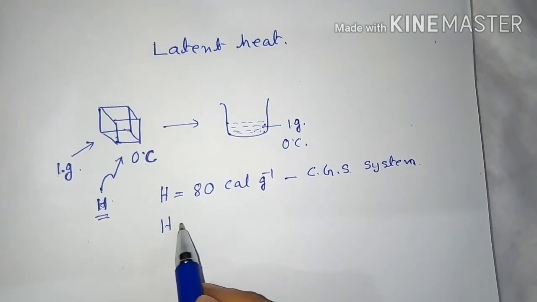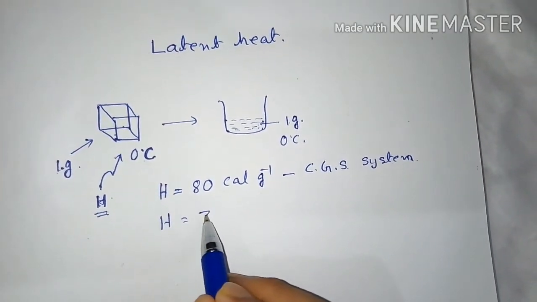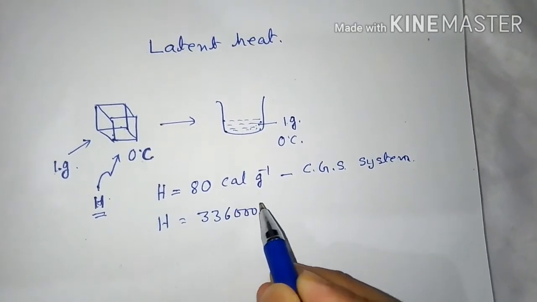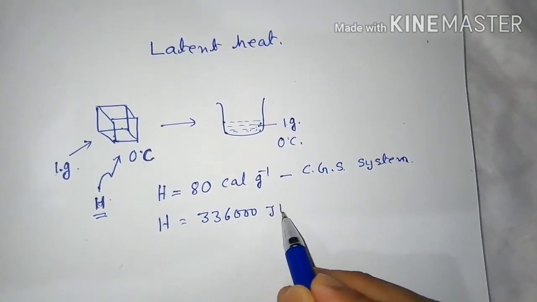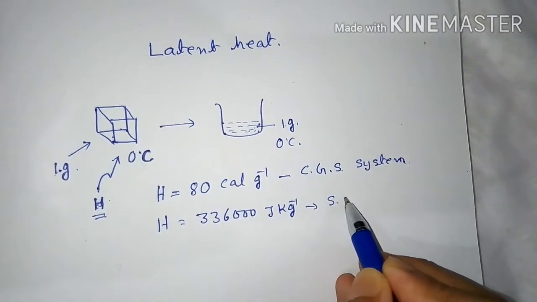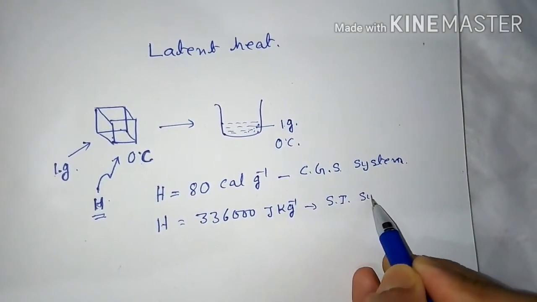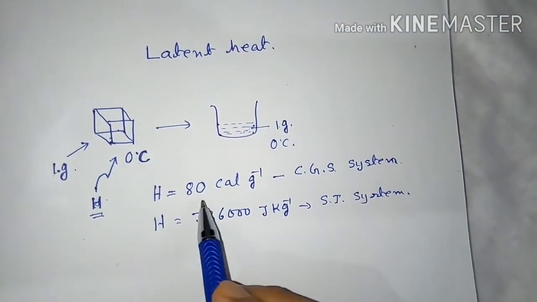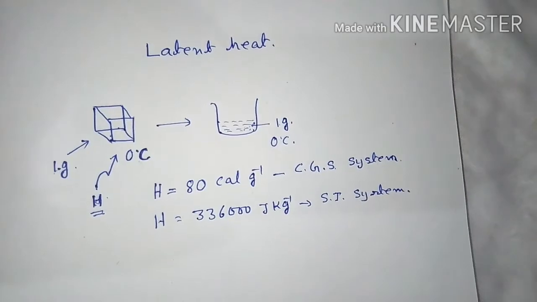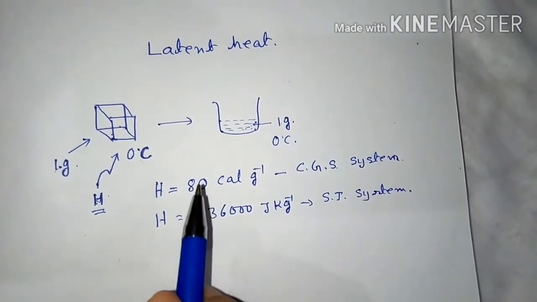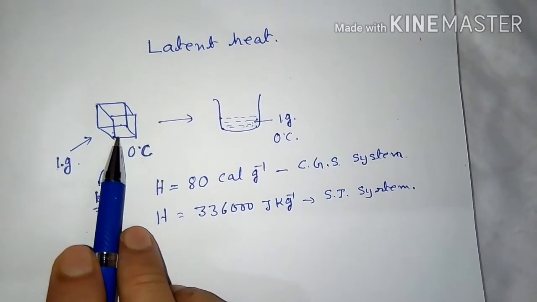But it is 336,000 joule per kg in the SI system. This information is to be memorized. This is the latent heat of ice.